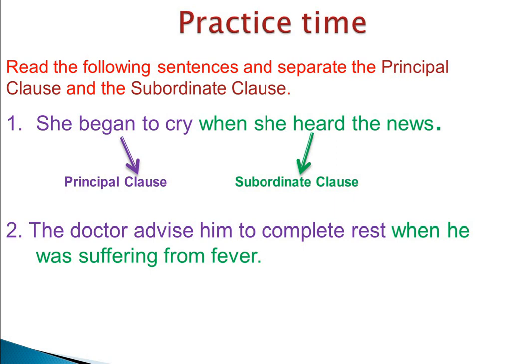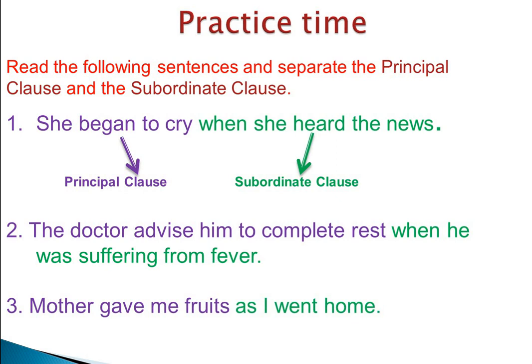Now tell me what is the principal clause and what is the subordinate clause. Okay, so in this sentence, the doctor advised him to complete rest is the principal clause because it is expressing a complete sense. Now the second part, when he was suffering from fever, is a subordinate clause.